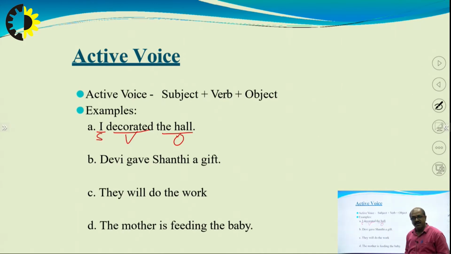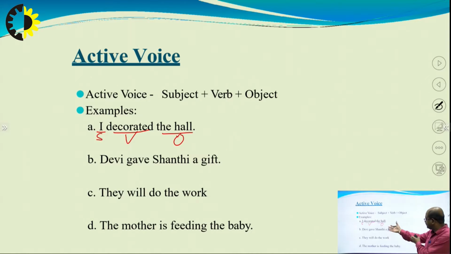Decorated is the verb because the action is there. I am decorating something, I am working on something. The work is going on. I am busy in the decoration part. So, decorated is the verb, the hall is the object.